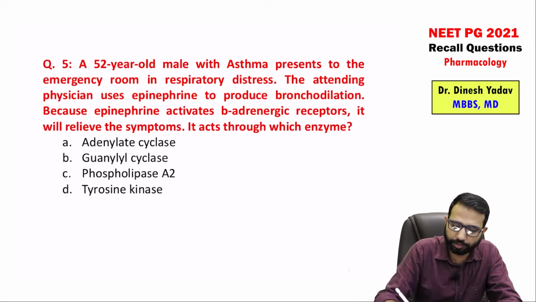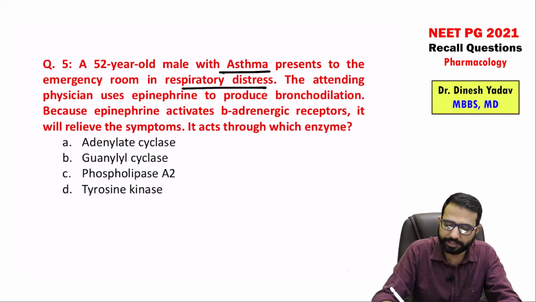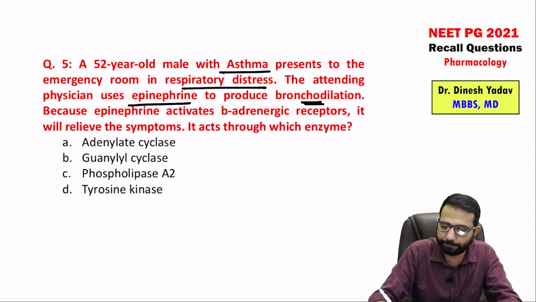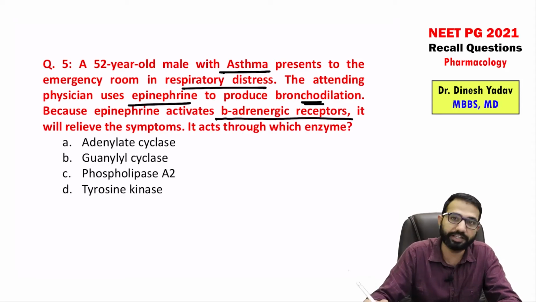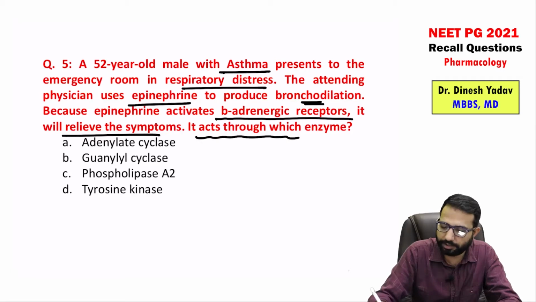A 52-year-old male with asthma presents to the emergency room with respiratory distress. The attending physician uses epinephrine, adrenaline, to cause bronchodilation. Because epinephrine activates the beta adrenergic receptor. It's a beta agonist, alpha, beta both. It will relieve the symptoms. So it is a reliever. Beta agonist we are using. So through which mechanism is it acting?